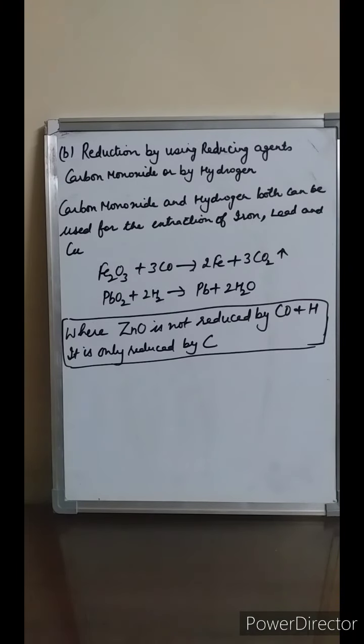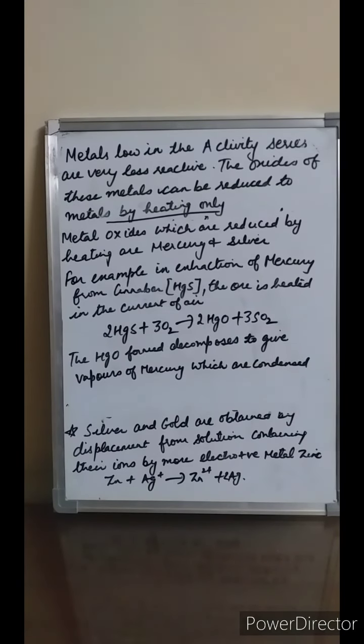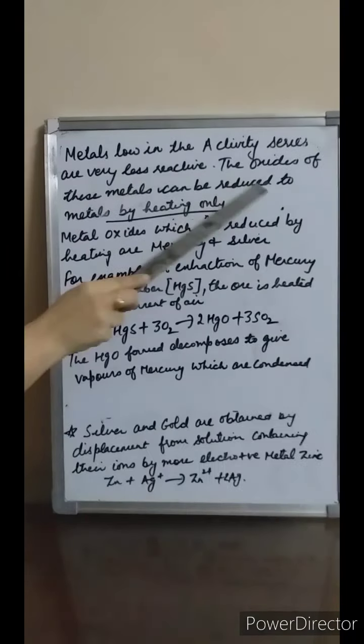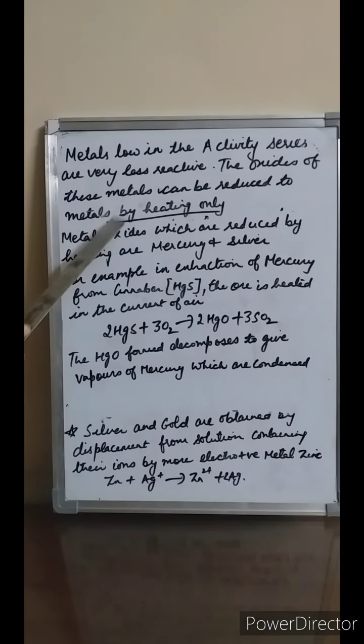Okay, now we are going to learn about the reduction of the metals which are low in the activity series. Students, the metals which are low in the activity series are very less reactive. So the oxides of these metals can be reduced to the metals by heating only. The metal oxides which are reduced by heating are those of mercury and silver.